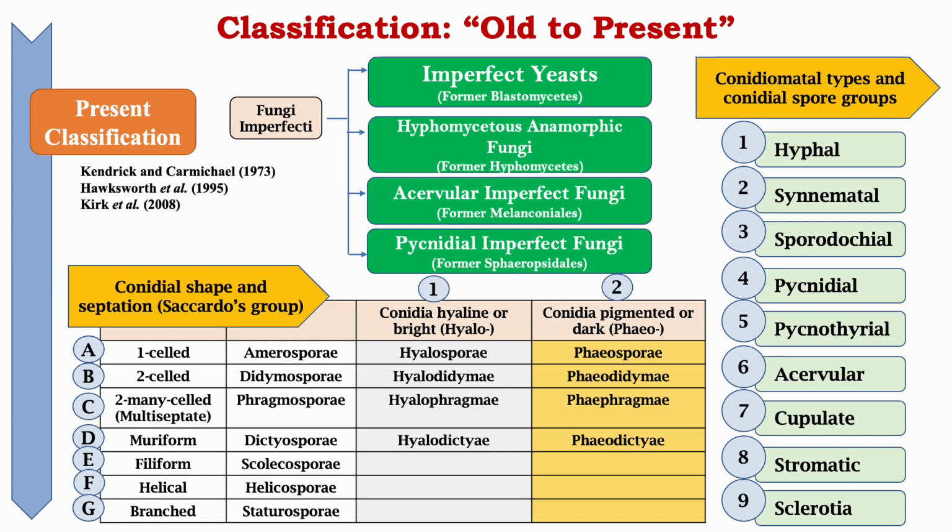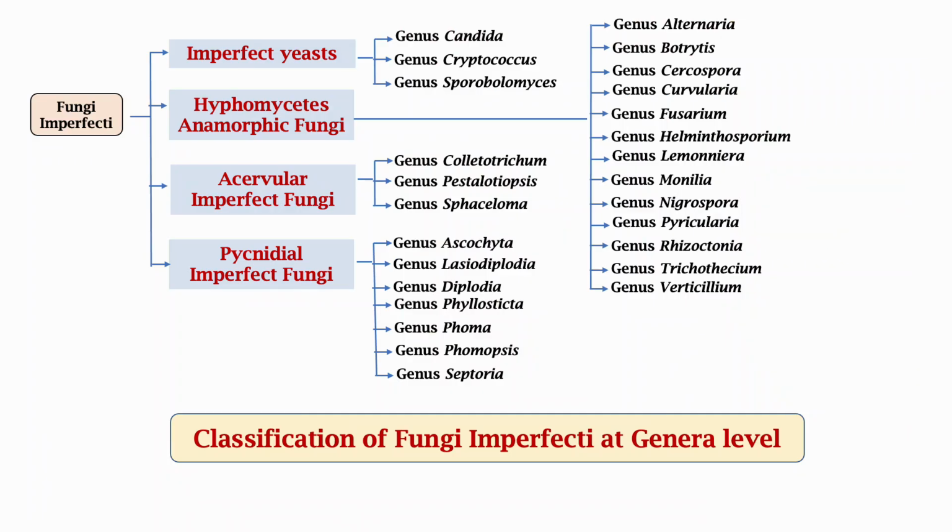Then, on the basis of conidial or conidiomatal type and conidial spores, groups were made. These were either hyphal or synnematal or sporodochial, pycnidial, pycnothyrial, acervular, cupulate, then stromatic, as well as sclerotia.